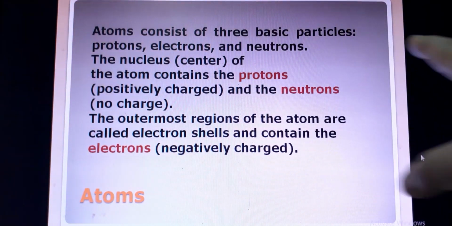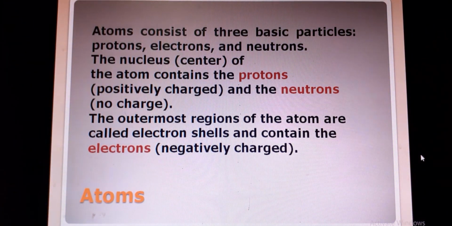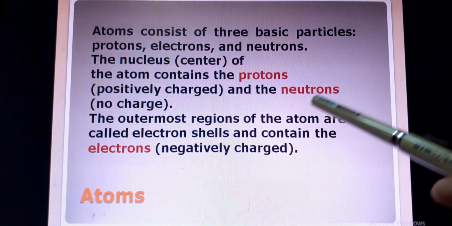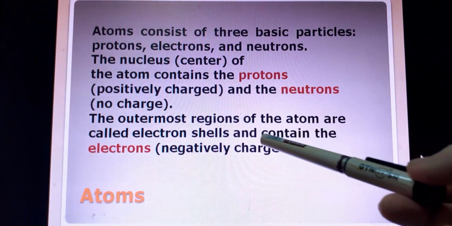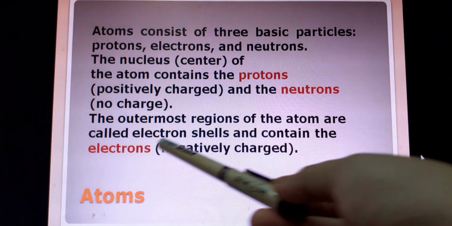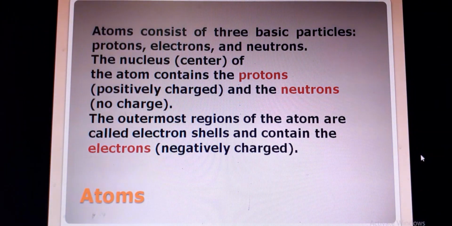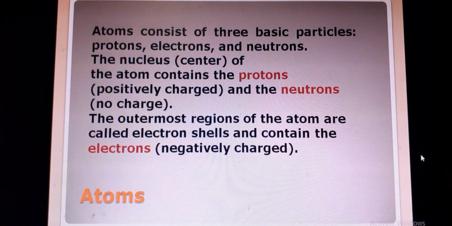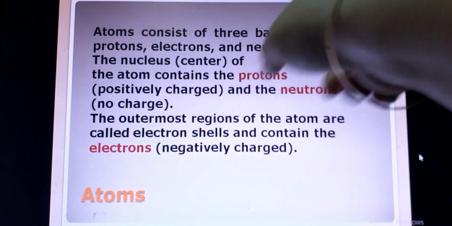Here, the atom consists of three basic particles: proton, electron, neutron. The nucleus, the center of the atom, contains the protons, which are positively charged, and the neutrons, which have no charge, or are neutral. The outermost region of the atom is called the electron shells, and those shells contain negatively charged electrons. So we get the total information about the structure of the atom: an atom consists of three basic particles, proton, electron and neutron.